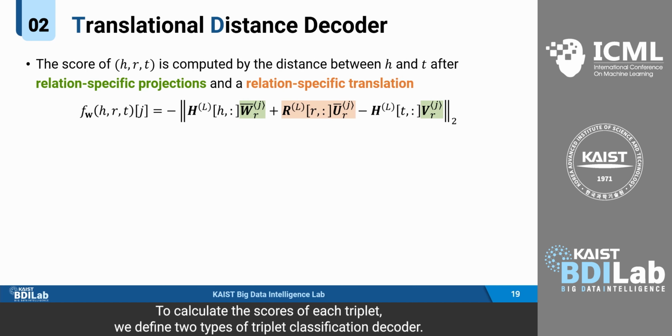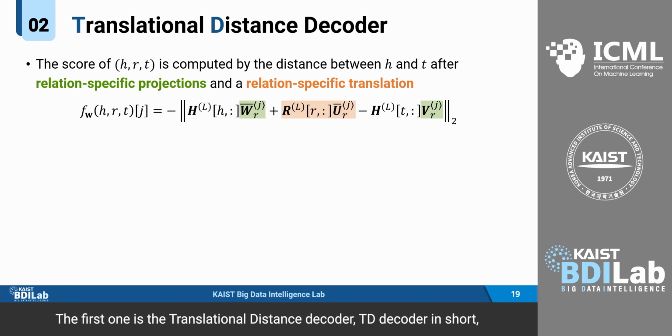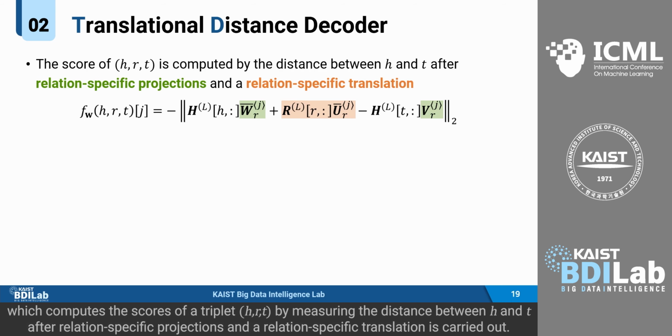To calculate the scores of each triplet, we define two types of triplet classification decoder. The first one is the translational distance decoder, TD decoder in short, which computes the scores of a triplet HRT by measuring the distance between H and T after relation-specific projections and a relation-specific translation is carried out.